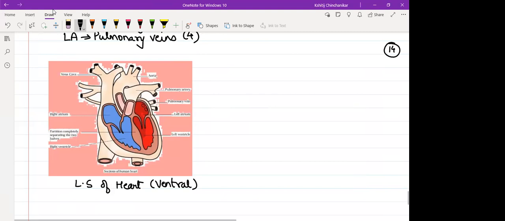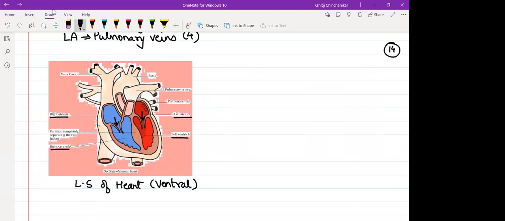Samjha? So you can see the right atrium, underneath that right ventricle. You see the left atrium, underneath that the left ventricle. In this diagram, they have not maintained the proportion. ये जो wall दिखाई है ना left ventricle की, ये comparatively सबसे ज़्यादा thick दिखानी चाहिए. Okay? For blood to come from the right atrium to the right ventricle, left atrium to the left ventricle, it should be unidirectional. So here you see a valve.